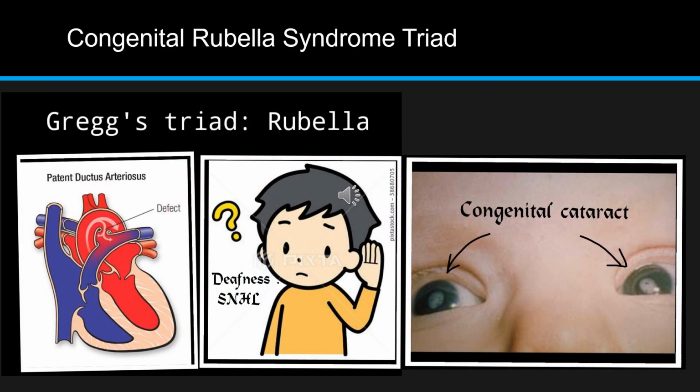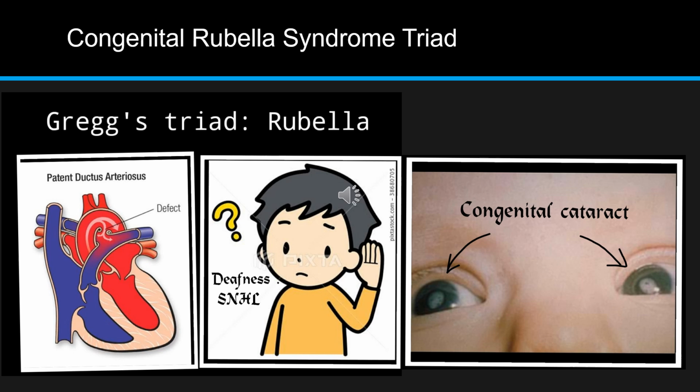So with this story, you can remember the triad in congenital rubella syndrome. Ruby says you have to remember rubella, and the triad is Gregg's triad. Her boyfriend's name was Gregg, so rubella has Gregg's triad. Gregg's triad consists of three things. First is congenital heart disease, the second is deafness, that is SNHL, and third is congenital cataract.